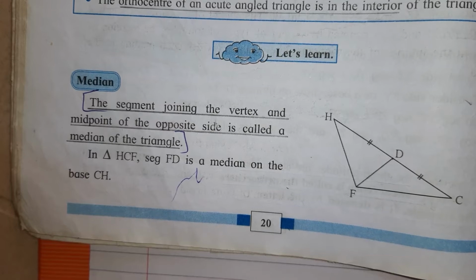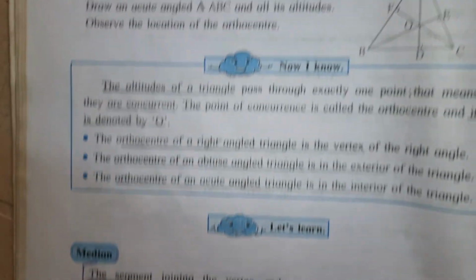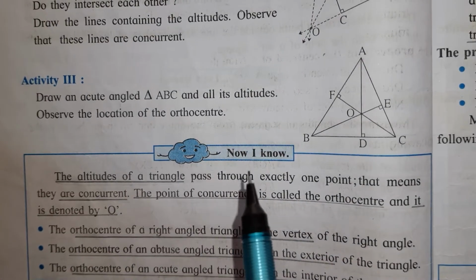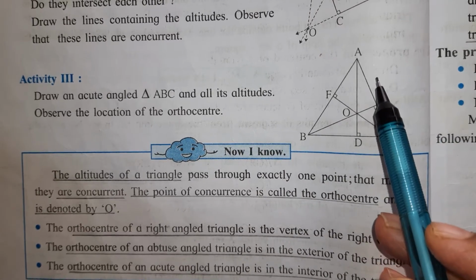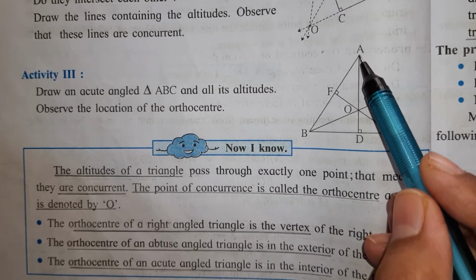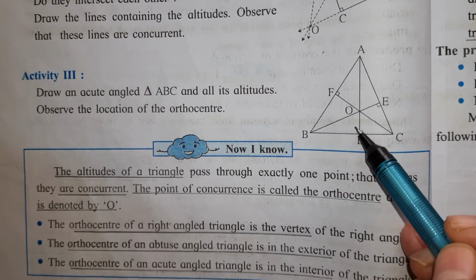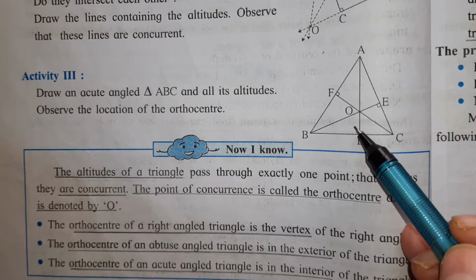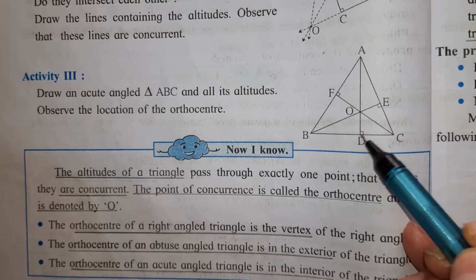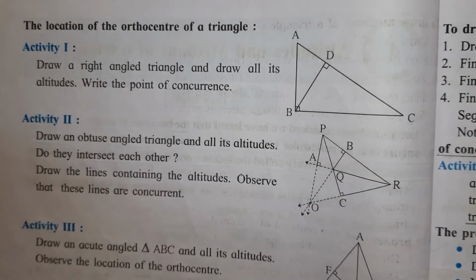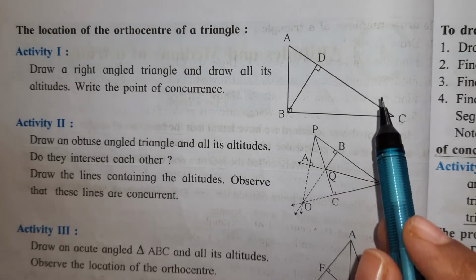Morning students, today we are going to begin with the new topic, that is median. In the previous lectures we have studied about the altitudes. What are altitudes? Altitude is a segment which joins a vertex to its opposite side by drawing a perpendicular segment. It is a perpendicular segment which joins one vertex and opposite side. And we have drawn the altitudes for right angle triangle, obtuse angle triangle and acute angle triangle.